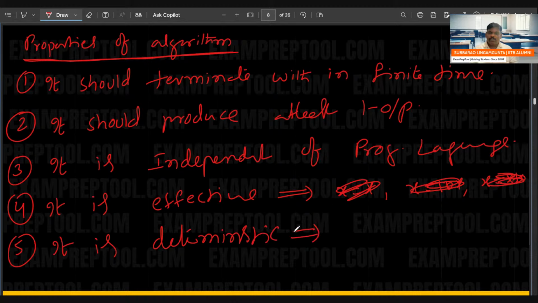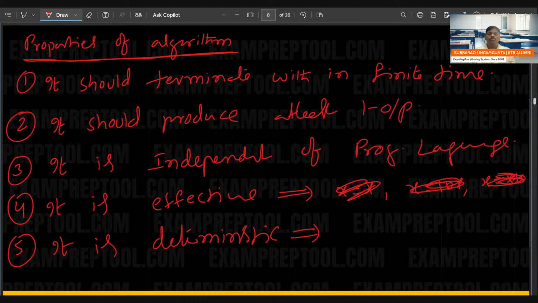In the sense, every statement in the algorithm is unambiguous. One line cannot have multiple meanings. It is deterministic. Every line in the algorithm should have one meaning only. If one line has multiple meanings, definitely one algorithm will produce multiple answers, and then definitely no one will trust it.